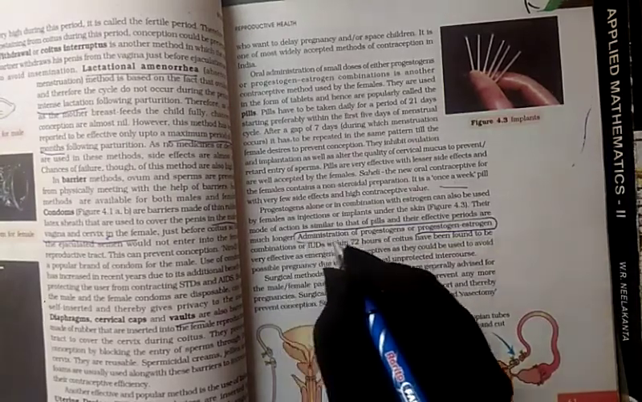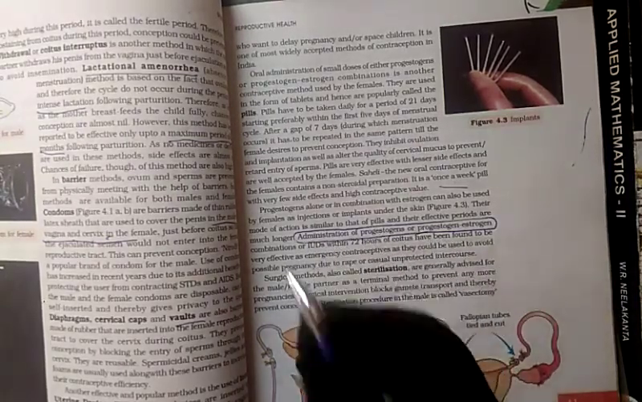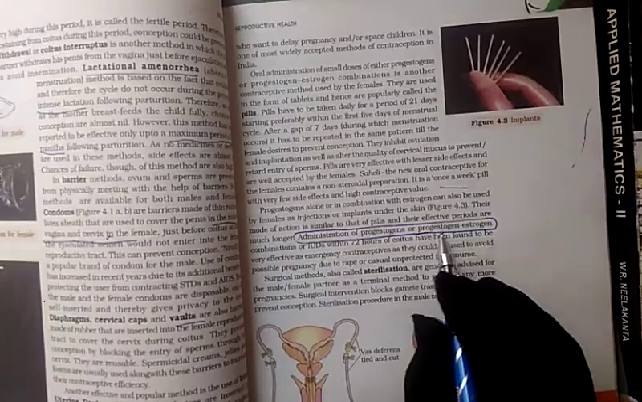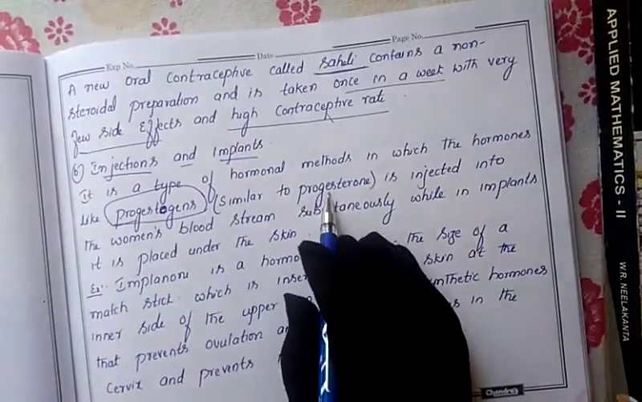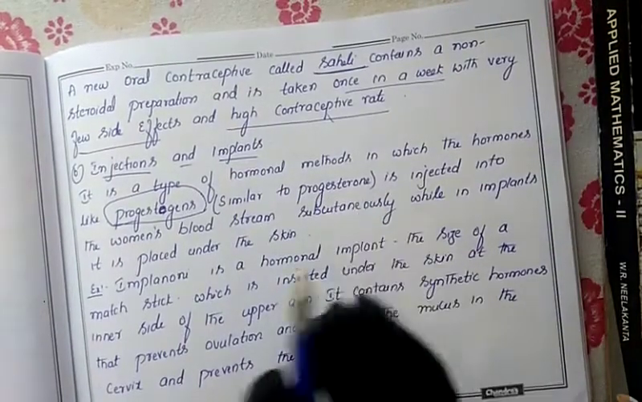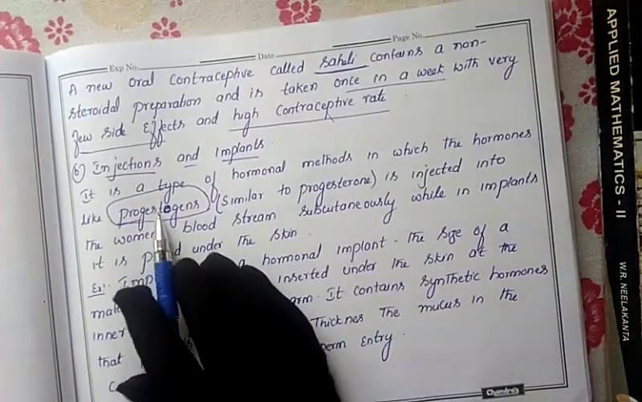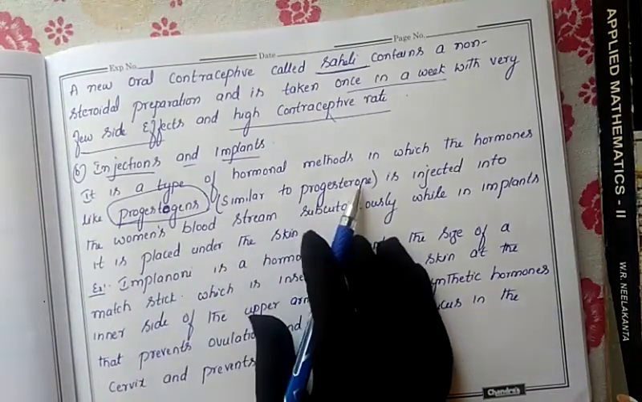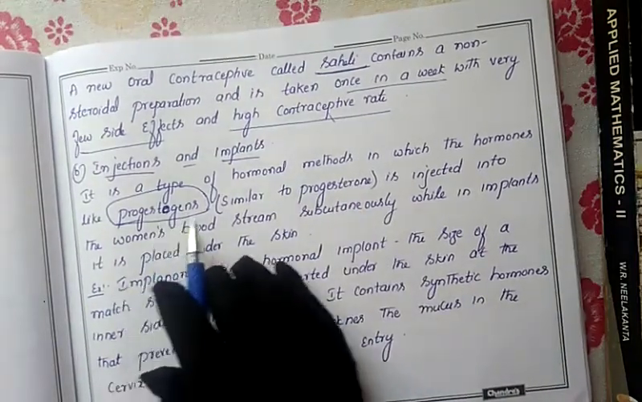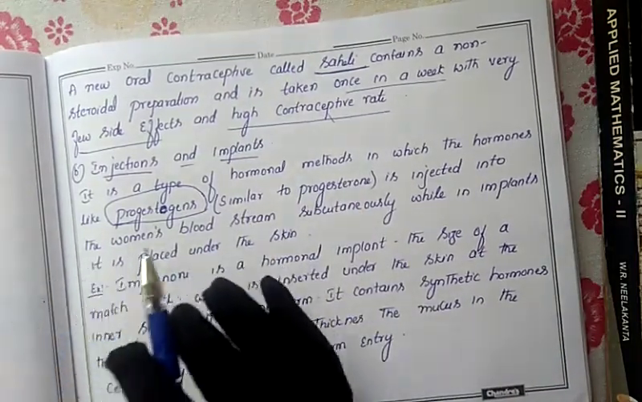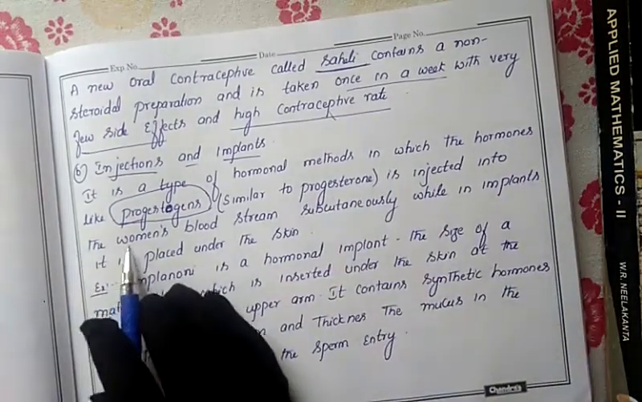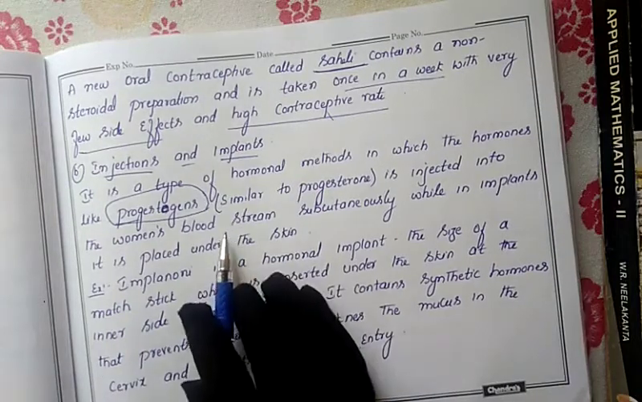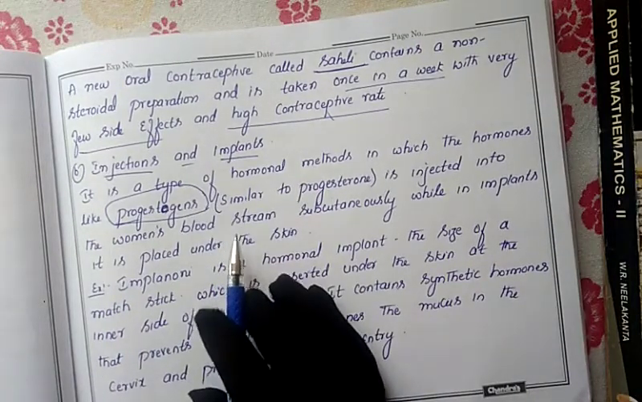Both together, progesterone and estrogen, or else another name, similar to progesterone, which contains the progesterone hormone and estrogen hormone, just as they are present in the oral tablets, are injected into the woman's bloodstream. So these injections are given to the female.